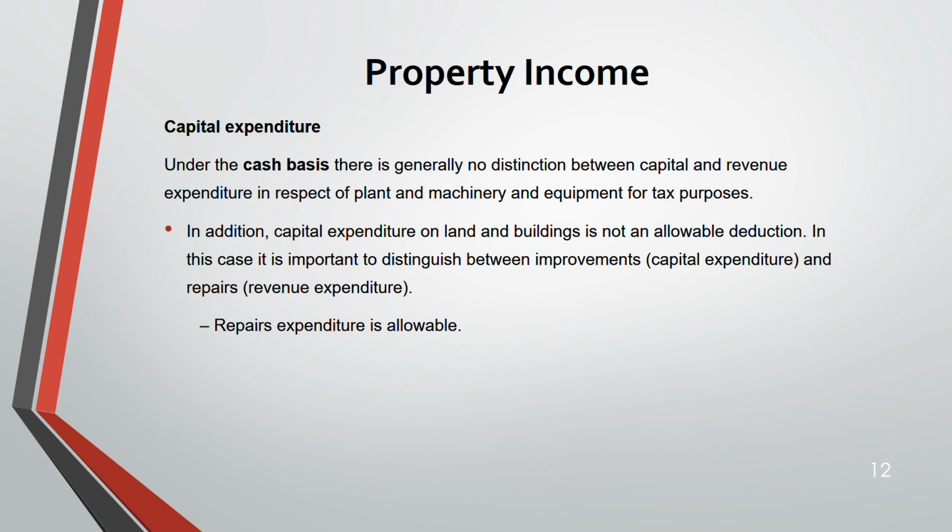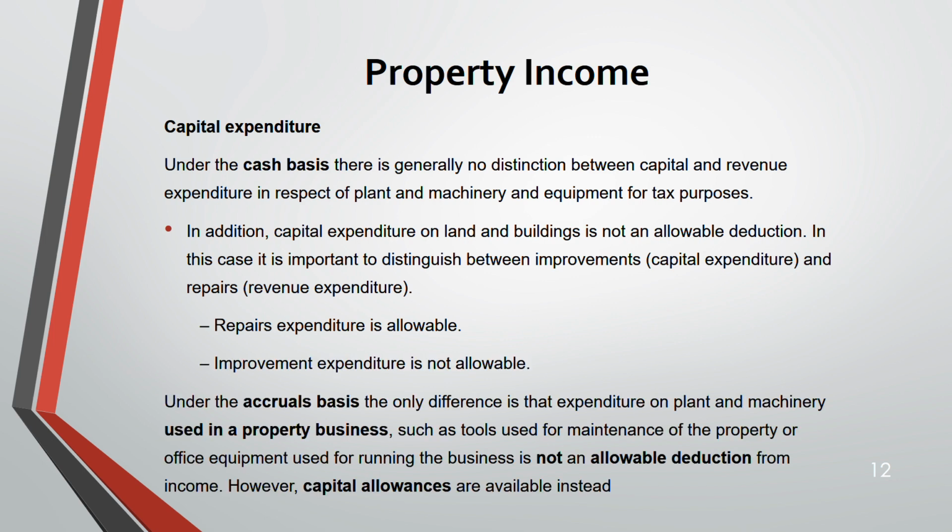So repair expenditure allowable, improvement not allowable. Under accrual basis, the only difference is that expenditure on plant and machinery used in a property business, such as the tools used for the maintenance of the property, you can't deduct. But rather you can claim capital allowances under accrual basis.